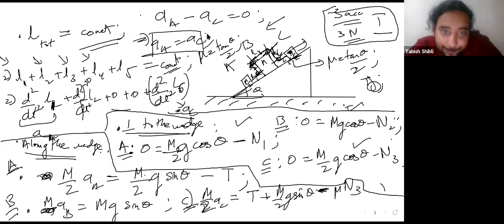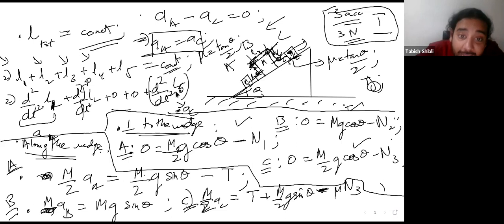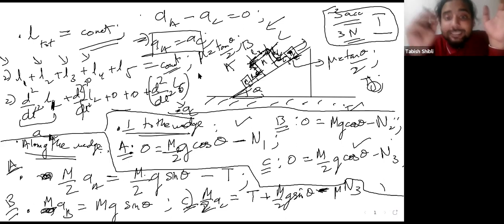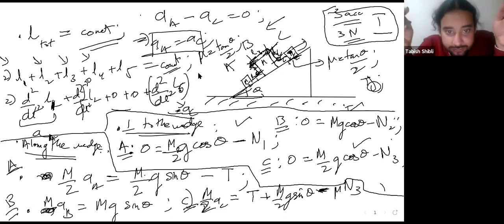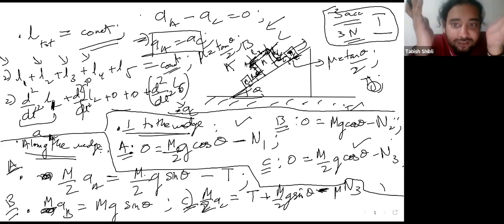Sir, why is AC negative? AC is minus because d2 by dt squared of L5 will be positive when L5 is increasing and will be negative when L5 is decreasing, right? Yes, sir. So you need to have L5 decreasing. If it's accelerating downwards, then L5 will decrease, no?